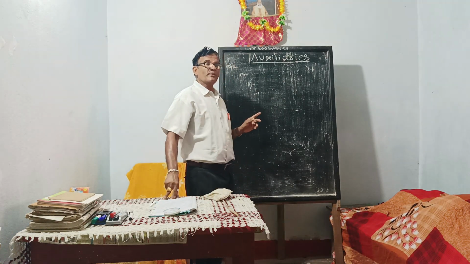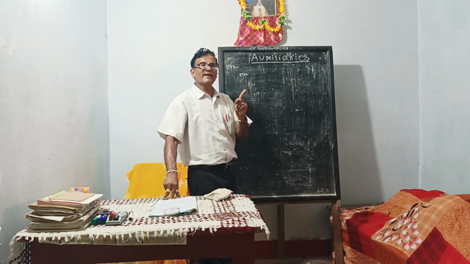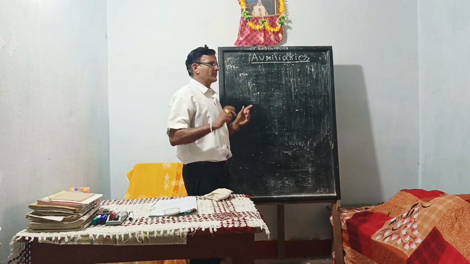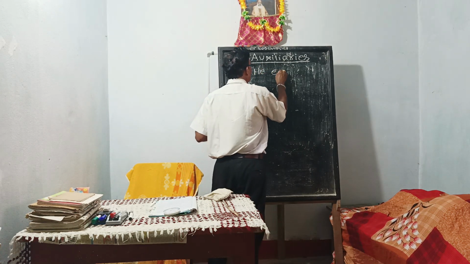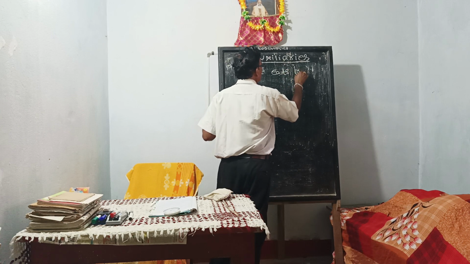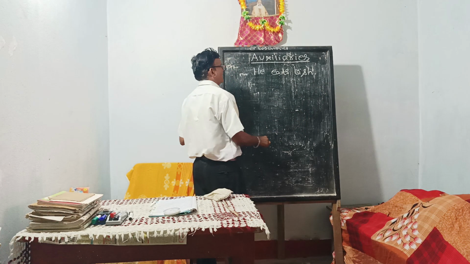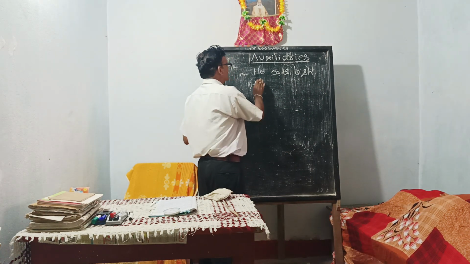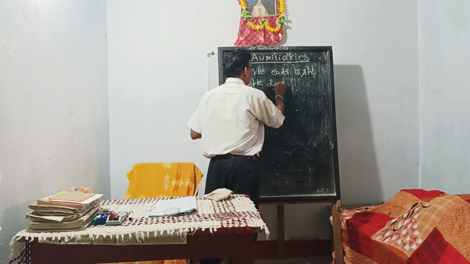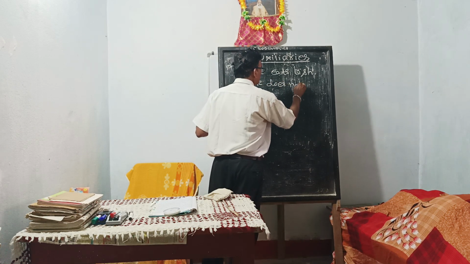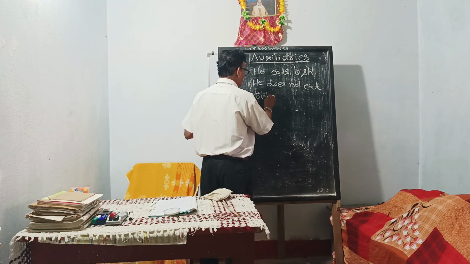Next, auxiliary verbs help to form tense, voice, mood, negatives and interrogatives. Negatives. You see, he eats fish. If we turn this sentence to negative, we will write he does not eat fish. He does not eat fish.